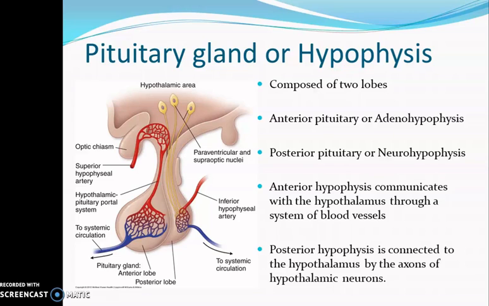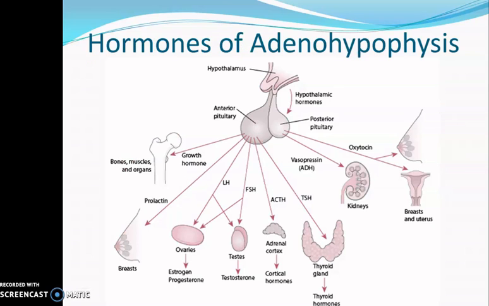Then the posterior pituitary gland is connected to the hypothalamus by means of the axons of the neurosecretory cells. The yellow colored fibers you can see here are the axons of the neurosecretory cells. The cell bodies of these neurosecretory cells are located in the hypothalamus and the axons are terminating in the posterior hypophysis. These are the hormones secreted by the adenohypophysis. We will be seeing about all these hormones one by one.